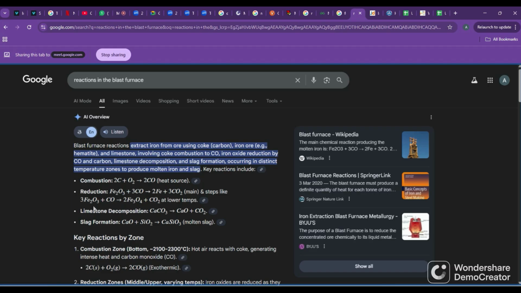If the temperature is low, then it will form Fe3O4 at lower temperatures. So this should not happen. The second reaction should not happen. That is why the temperature is maintained above 2000 degrees centigrade. Why is such high temperature required? Because if the temperature is low, it will form another ore. It will not give you pure iron. So that is why the temperature is maintained like this. So these are the first two reactions.